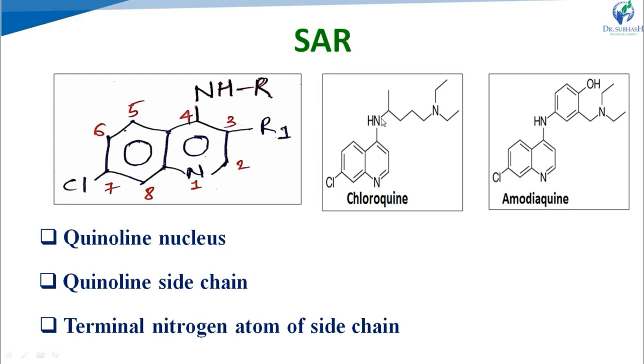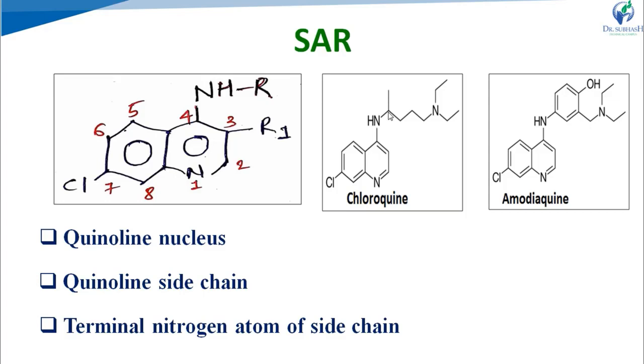See here, directly adjacent carbon attached to the amino group, 4 amino group, right? So this adjacent carbon is chiral carbon, so that it produces the pair of enantiomers, right? So we discuss about the enantiomer and its activity. Then dextroenantiomer of the chloroquine is less active as compared to its levoenantiomer, right? So these are the points related to the quinoline side chain, right?